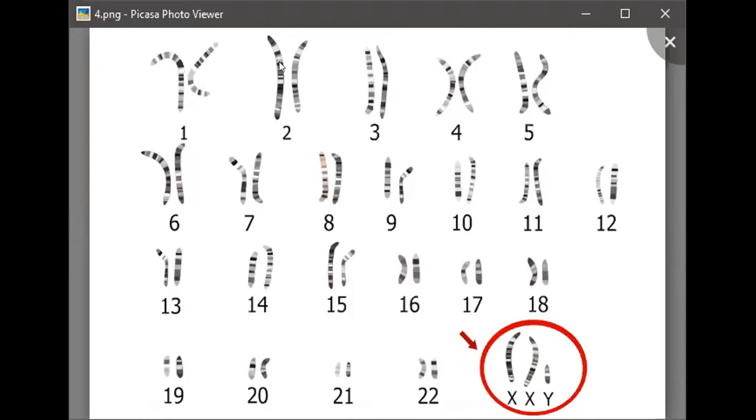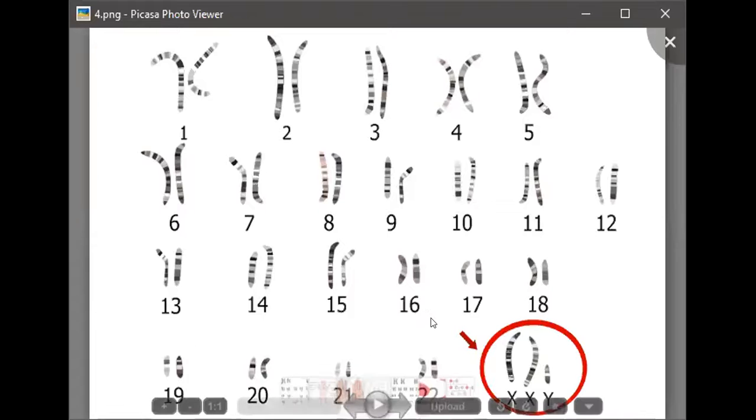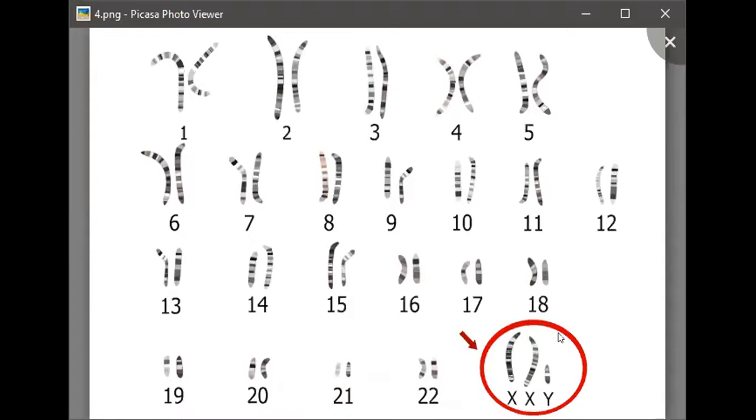First chromosome is there in pair, second, third, fourth, fifth, sixth, seventh, eighth, ninth, 10th. Like this, we are having 22 pair. But what happens in the 23rd pair? Just see. In the normal male, it should be X and Y. One chromosome should be X and second should be Y. But here just see, two X chromosomes are there. So again, they are having how many chromosomes in total? 47 instead of 46. So there is trisomy, means additional copy of X chromosome is there.